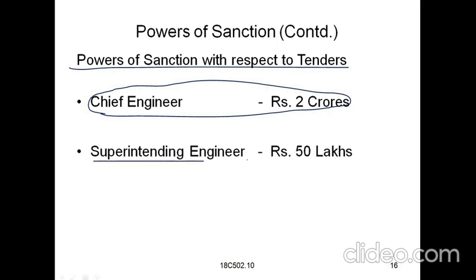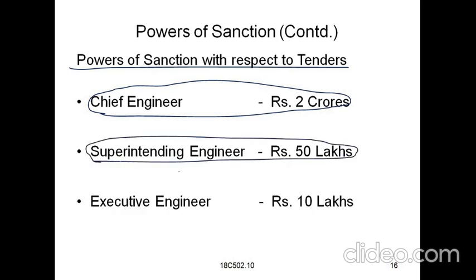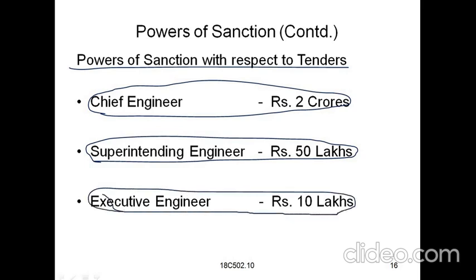The superintendent engineer can give the tender up to 50 lakhs, and the executive engineer has 10 lakhs for tender projects. So these are the powers of sanction of these officers. They can use them only up to the limit of these powers. They cannot go beyond that amount. So these are the administrative and technical sanction powers.